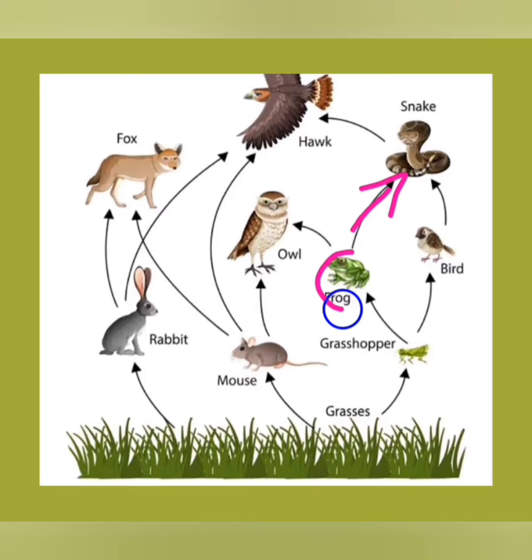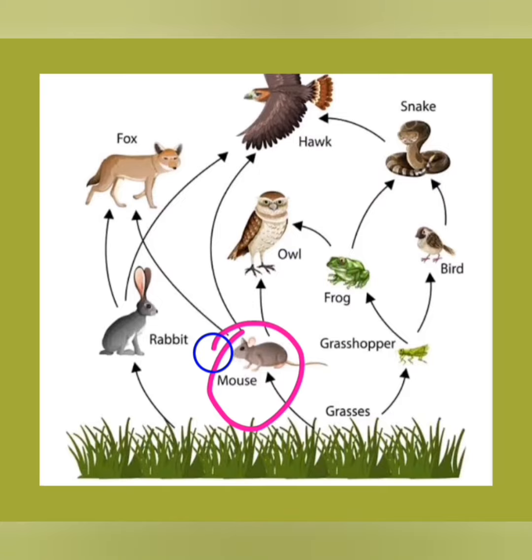If there are fewer frogs, the snake could also feed on birds. Or if the owl does not get mouse, the owl can feed on frog. So it gives a better chance for survival.